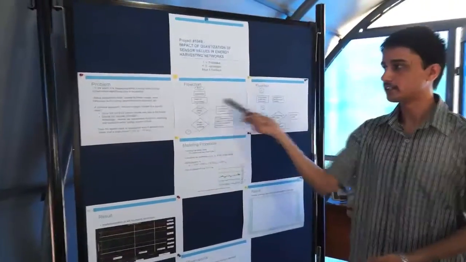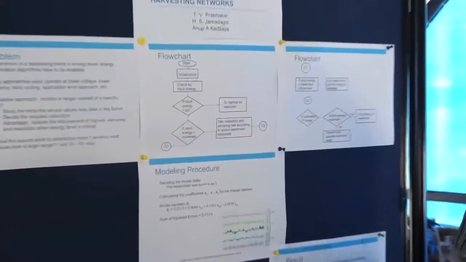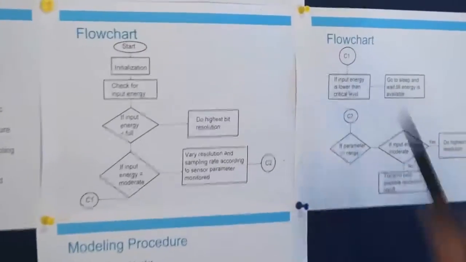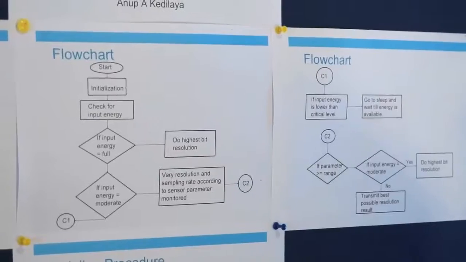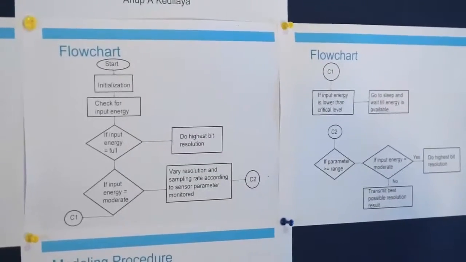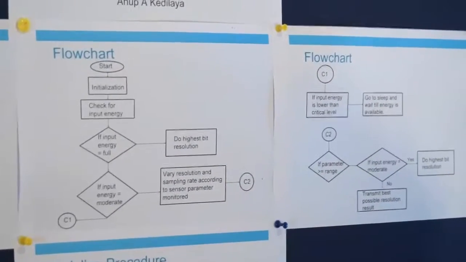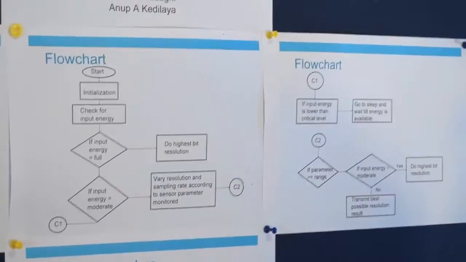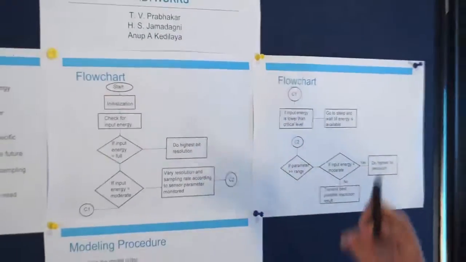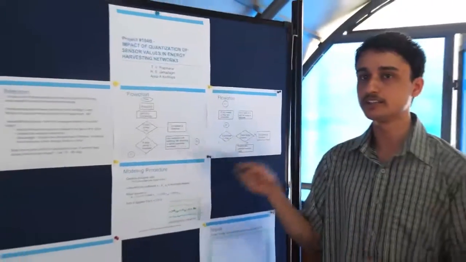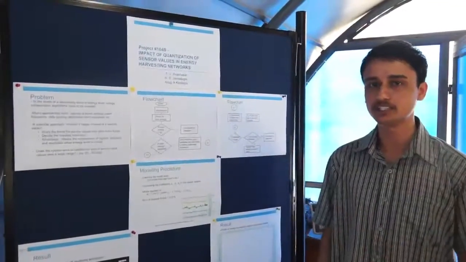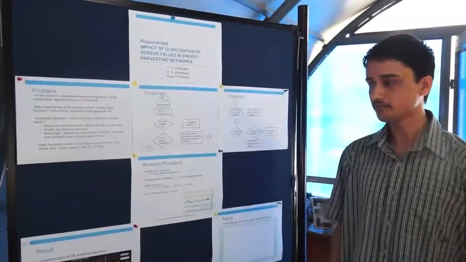So here this shows a pictorial representation of the algorithm that is being implemented. When the input energy is fully available, then irrespective of the sensor parameter being monitored, I will do the highest resolution of sensing. When the input energy is at the critical level, then I will be implementing an algorithm wherein the resolution as well as the sampling frequency will be varied dynamically.